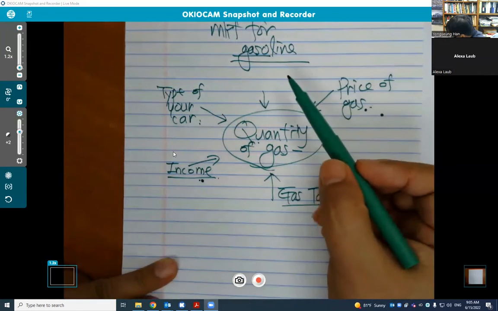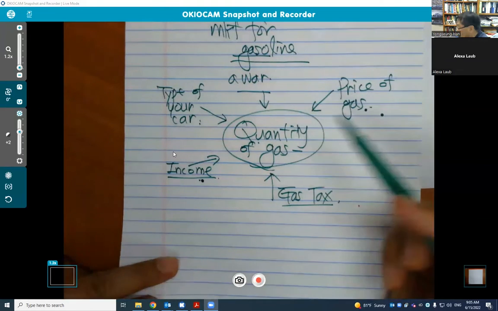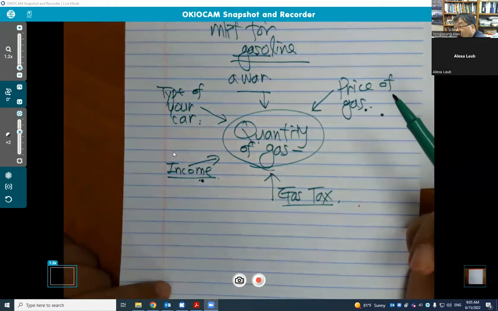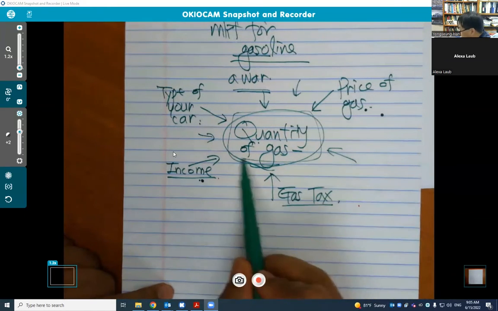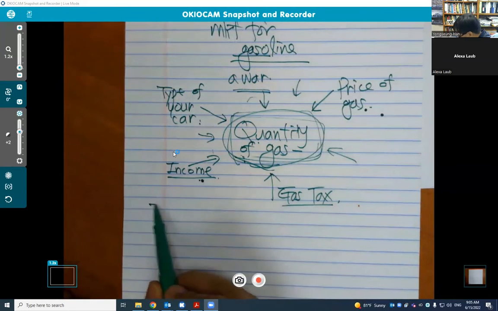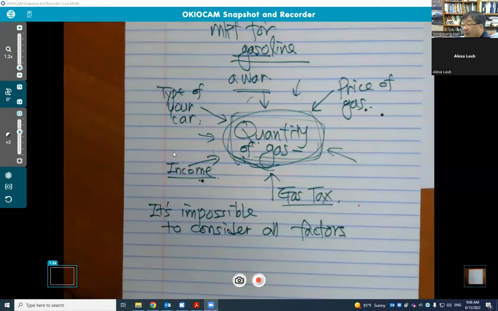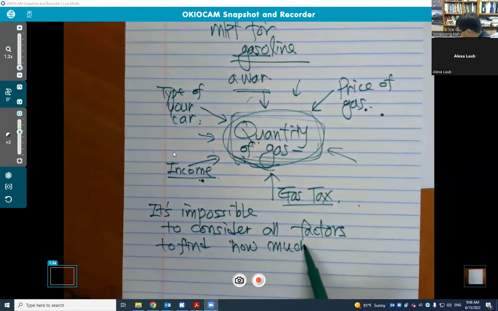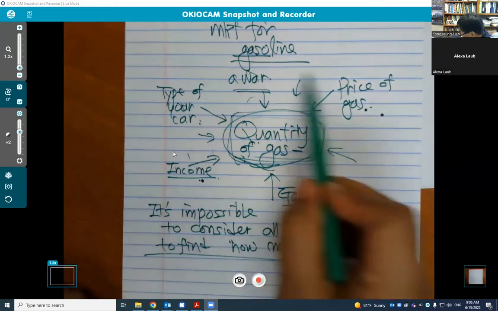And there are many factors. Let's say even the war between Ukraine and Russia. Because of that war, oil price increases. So because of high oil price, gas price is high. So there are so many factors that affect how much gas we buy in the market. Since there are so many factors, it is impossible to consider all factors to find how much gas we buy. It is impossible to consider all those factors at the same time.